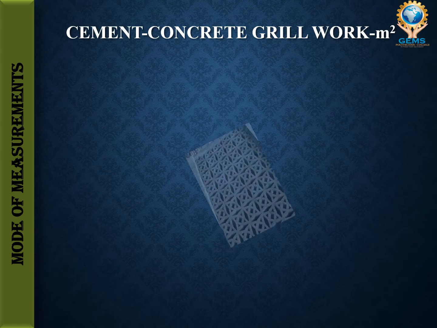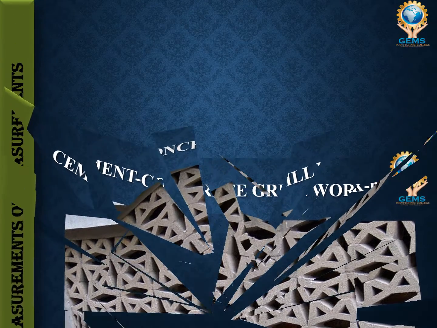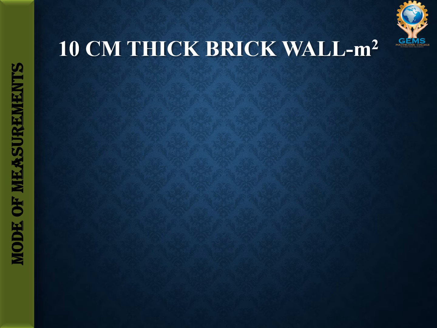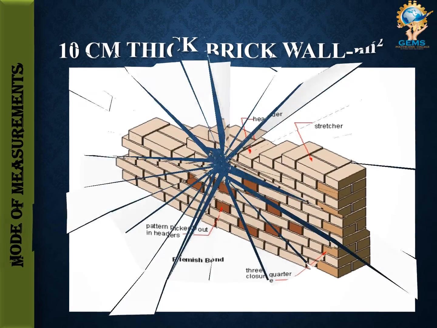Next one is cement concrete grill work. You have seen this in some school buildings, right? This is called cement concrete grill work. It will be measured in meter square. Then the next one is 10 centimeter brick wall. This is a brick wall, we need not tell anything more. It will be measured in meter square.